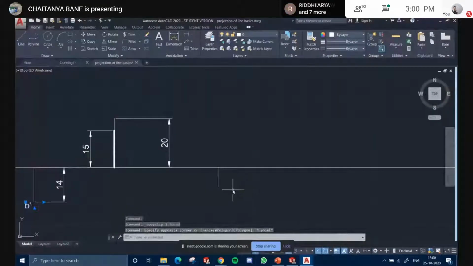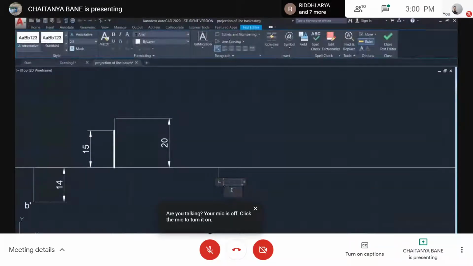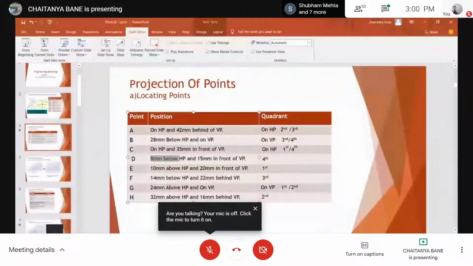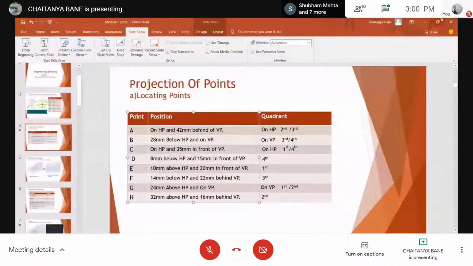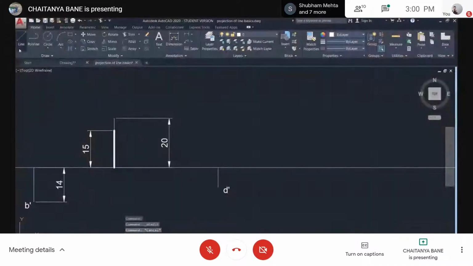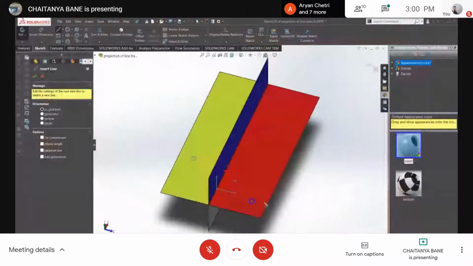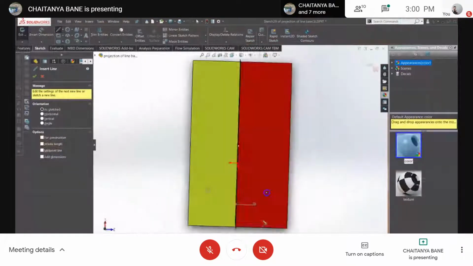With dash or no dash? With dash. Front view with dash. Correct. Absolutely. Next was what? 15 mm in front of the VP. Front of the VP means third, so I'll view this from the top view. The XY line, correct?